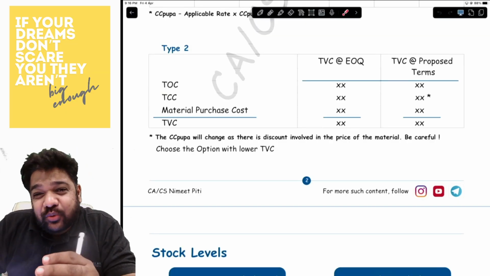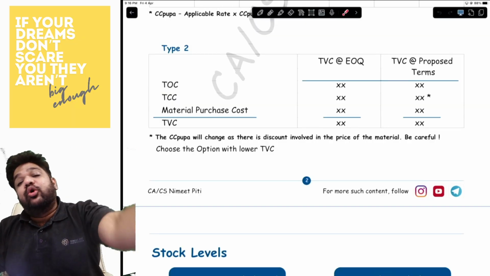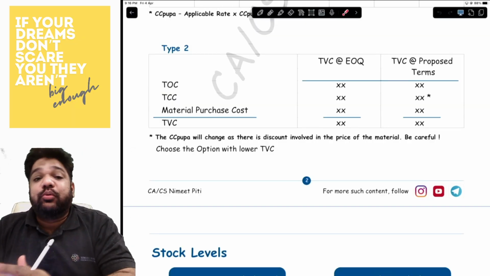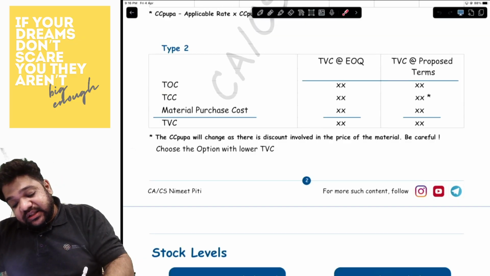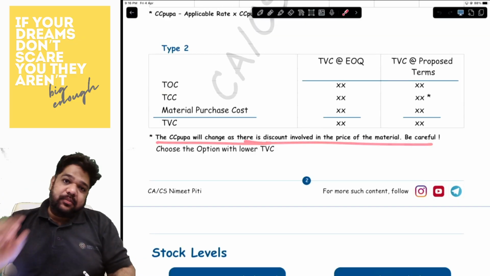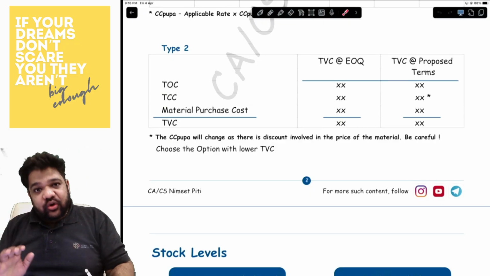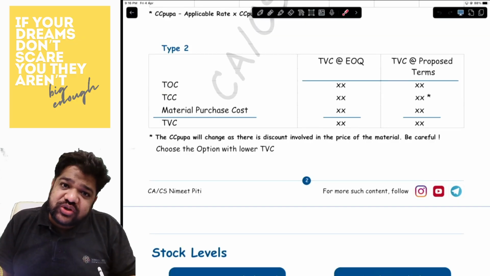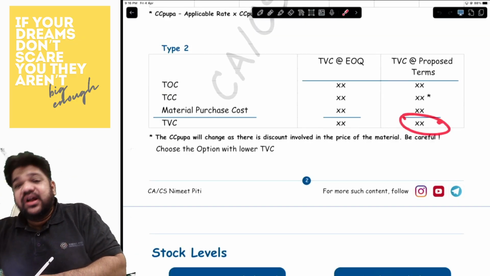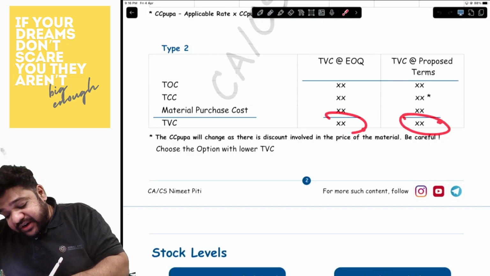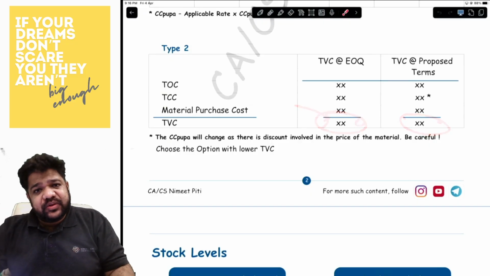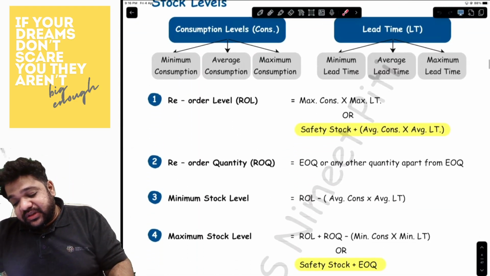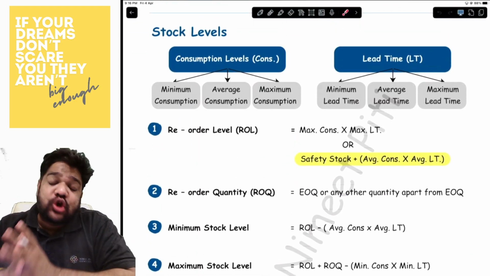Since the per unit price has reduced, the per unit into per annum is what we have to put down over here. You will have to take the discounted per unit price. Wherever the total variable cost is lesser, that is what you have to choose. If it is lesser over here, accept the discount terms. If it is not lesser, then go with the EOQ. Simple.